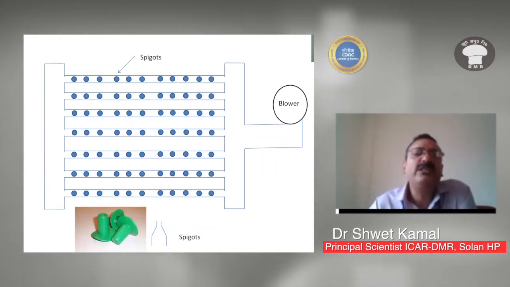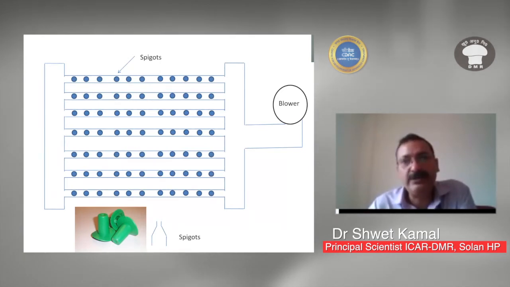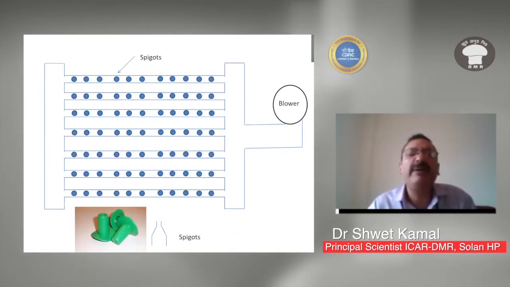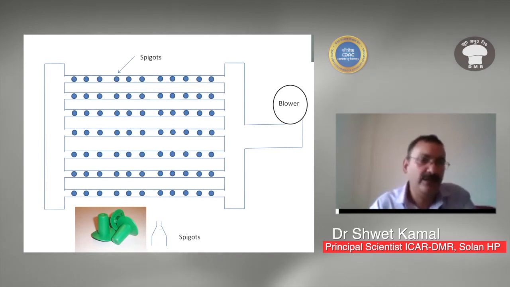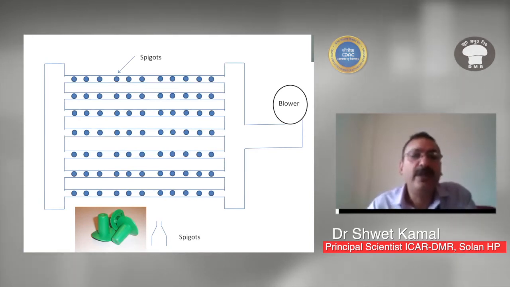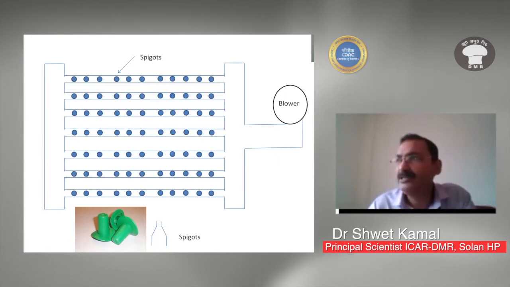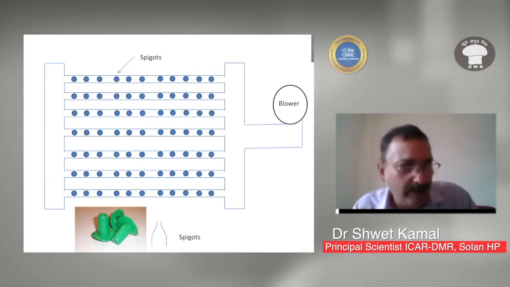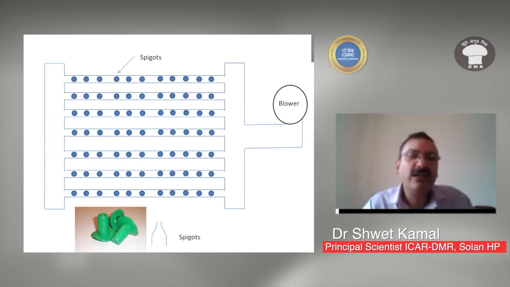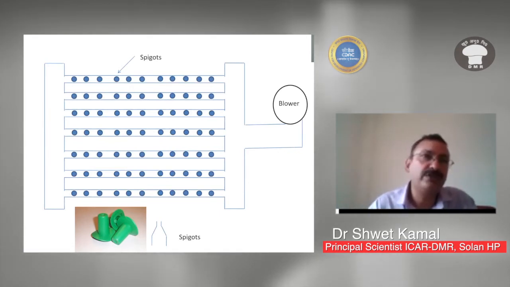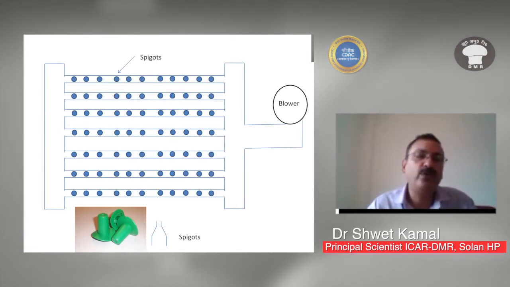In the bunker floor, you can see there are two pipes, a header pipe and a tail pipe, and in between them there are pipes running in length, which are fitted with spigots. Spigot is a plastic structure which is broad at the base and tapering at the top. It helps in two ways. One is it does not allow the composting mixture to go inside the pipe, otherwise you would have to clean the pipe every time. Due to the presence of a spigot, you need not clean every time. After 3-4 months, you can clean once.